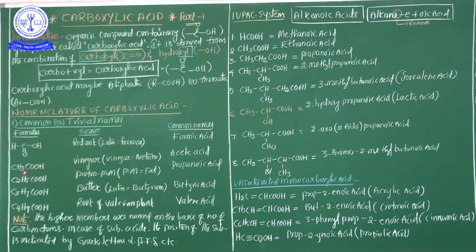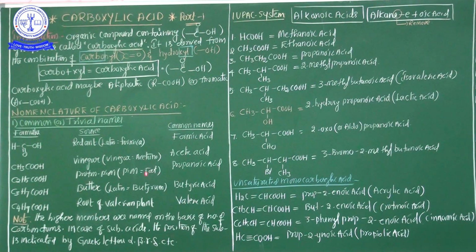And one more example, CH3COOH. A very familiar weak acid. CH3COOH is vinegar in our day-to-day life. You use this acid in Chinese food items. Vinegar in Latin is acetum. Acetum, most important. That's why this acid is called acetic acid.